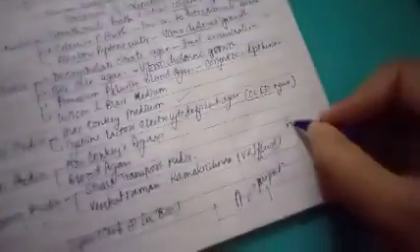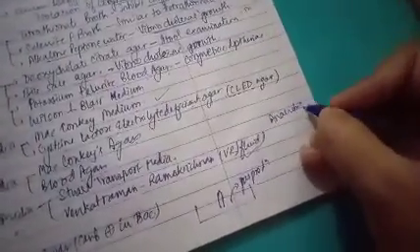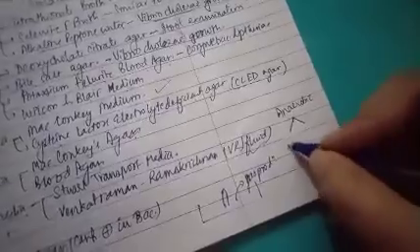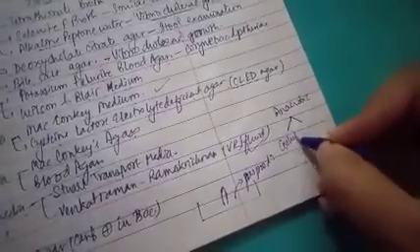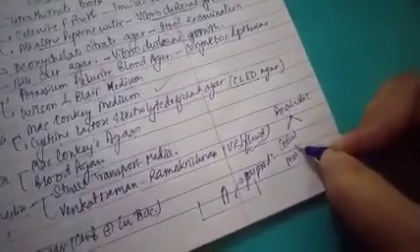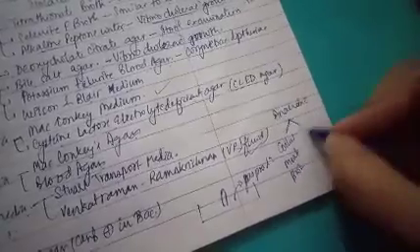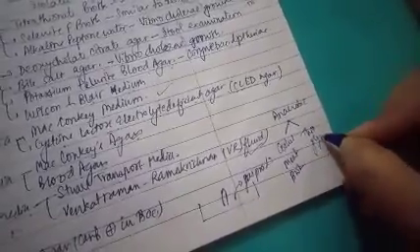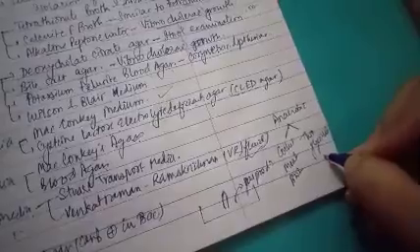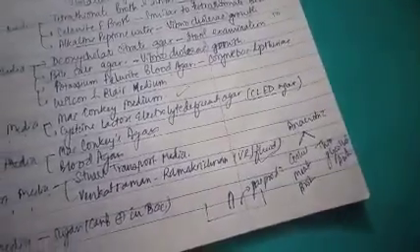Anaerobic culture media can be classified into two types: cooked meat broth, and next is thioglycolate broth.